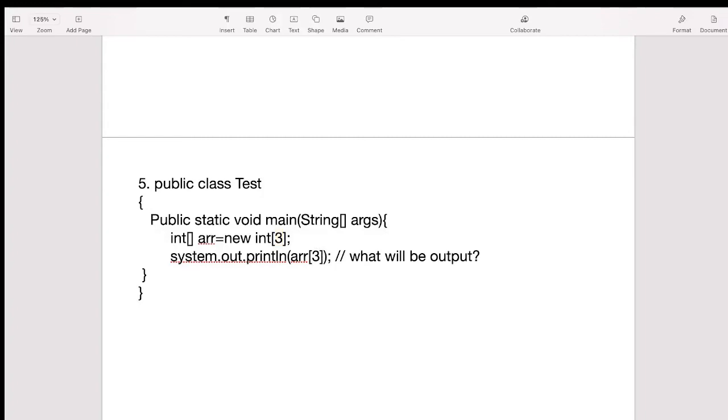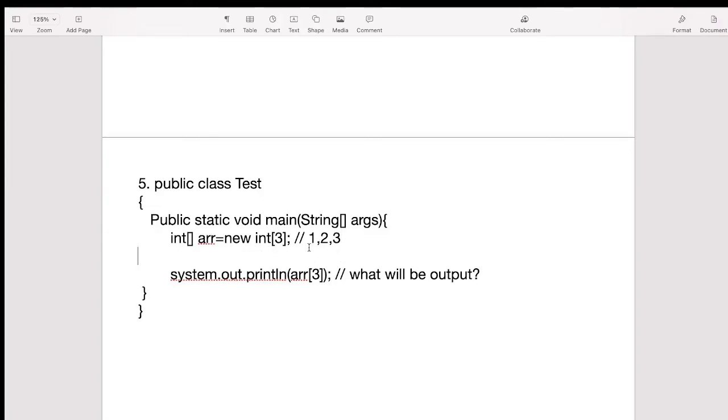So let's suppose the size of the array is 3. So here we will be having, let's suppose, 1, 2 and 3. These 3 values. But in Java the array index will start from 0. So for this one the index will be 0. For the 2 the index will be 1, and for this 3 the index will be 2.